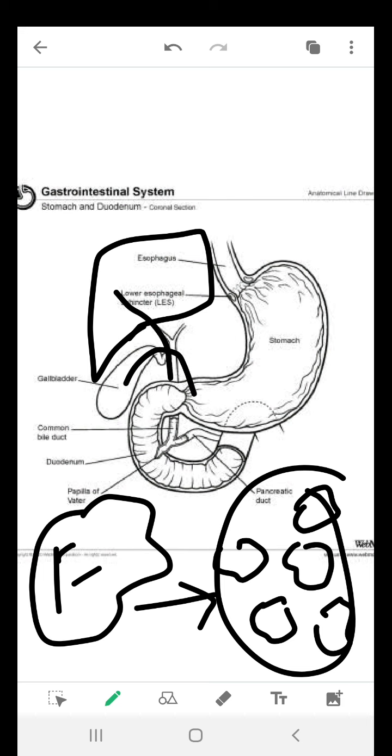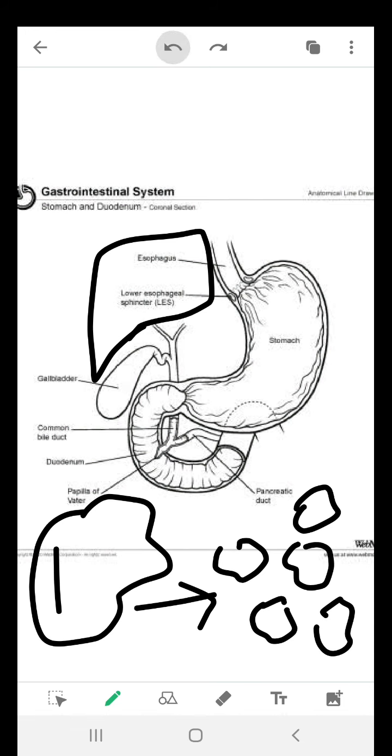The environment of the duodenum was basic, the stomach's environment was acidic, the mouth's environment was neutral. What would happen if a basic environment was not provided? If the stomach's acidic content came into the duodenum, what would happen? Damage to the duodenum, because the duodenum does not have any mucus layer. So in order to prevent any damage, Allah Ta'ala has made a system in which bile salts are sent to the duodenum, where the pH of the content changes towards basic, so all the functions are performed smoothly.